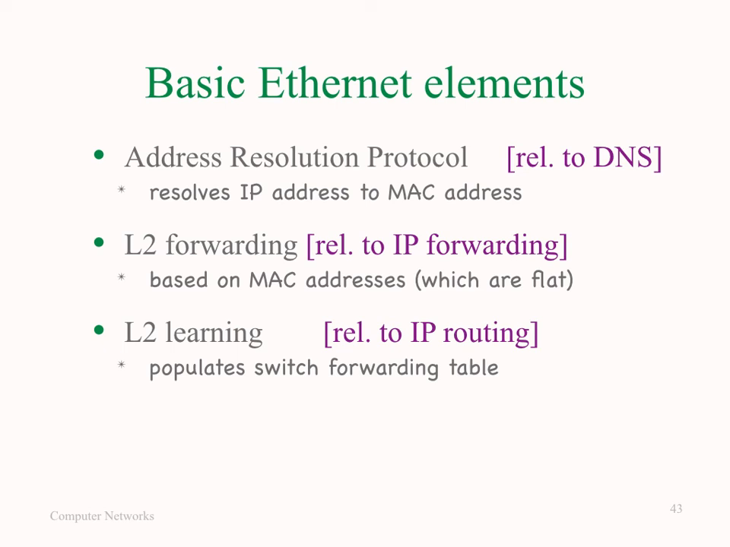L2 forwarding is related to IP forwarding, with the difference that L2 forwarding relies on MAC addresses which are flat, whereas IP forwarding relies on IP addresses which are hierarchical. And L2 learning is related to IP routing, with the difference that in L2 learning, there are no explicit routing messages exchanged between the switches.